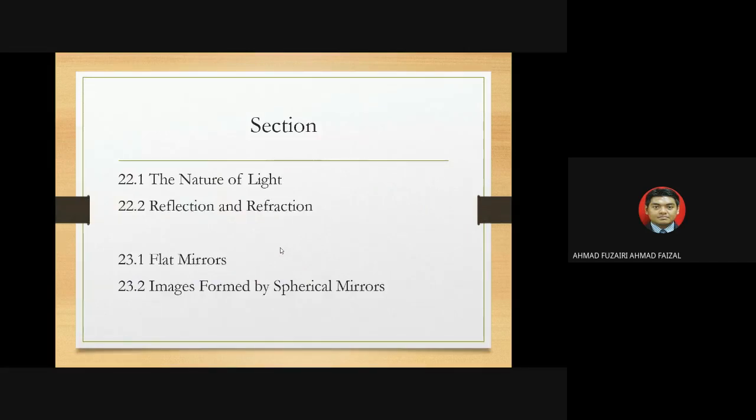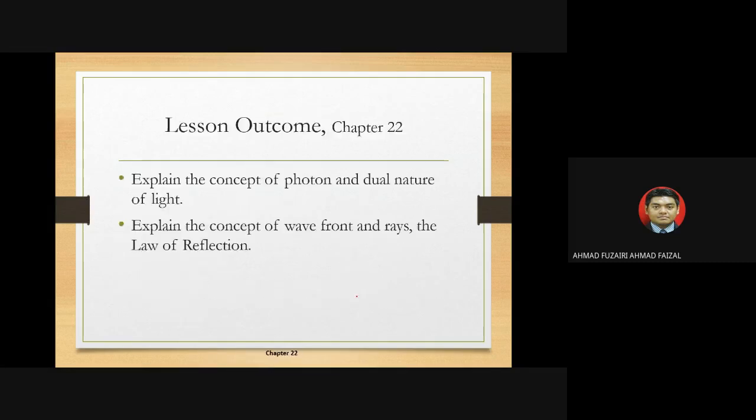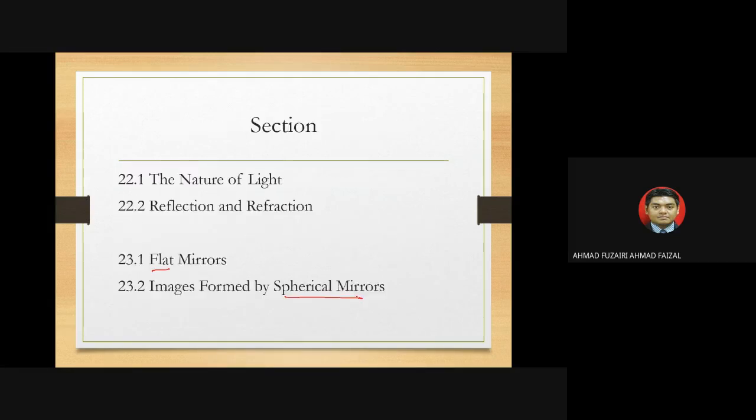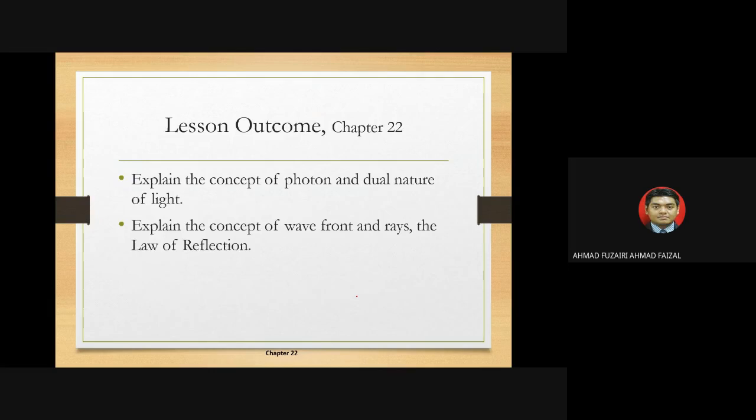Because in this topic, we will talk about the nature of light, reflections, and also refraction, okay? The applications of the reflection, which is the mirror. And because of the mirror, we also learn about the difference between flat and spherical mirrors, okay? So this is the lesson outcome.